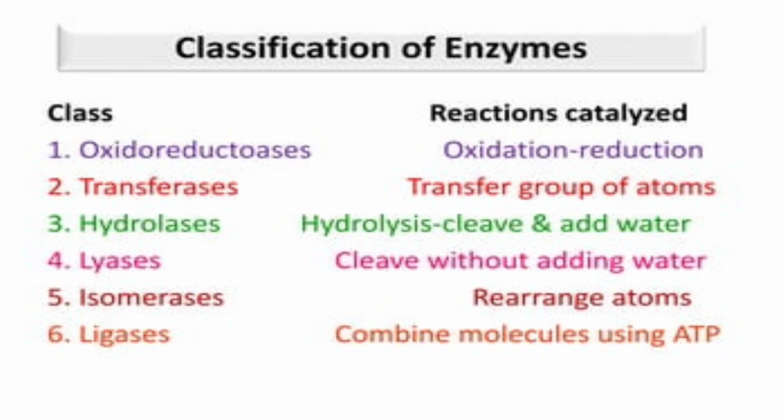And the last classification is ligase. These are the enzymes which are responsible for joining or linking or synthesizing two components together with utilization of ATP, forming a C-S bond, C-N bond, C-C bonds. These are also called synthetase. Examples are succinate thiokinase, peptide synthetase, acetyl coenzyme A carboxylase and DNA ligase.